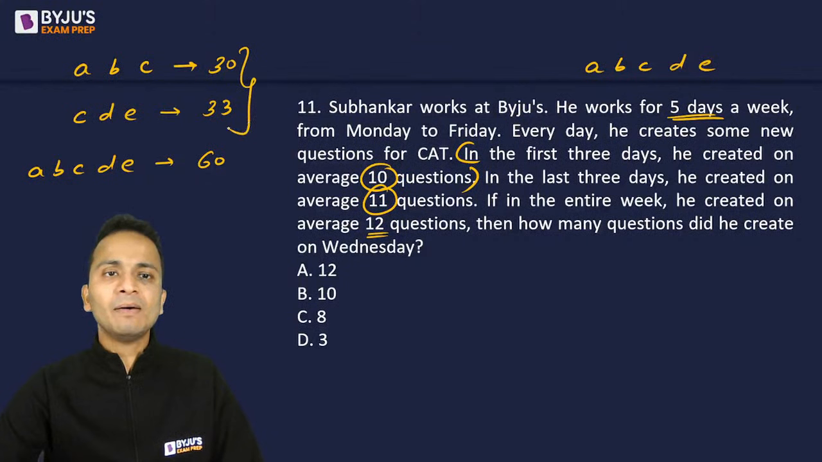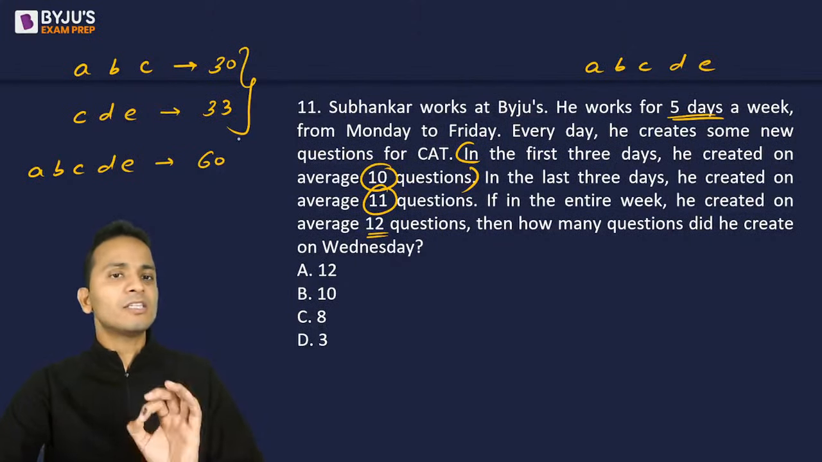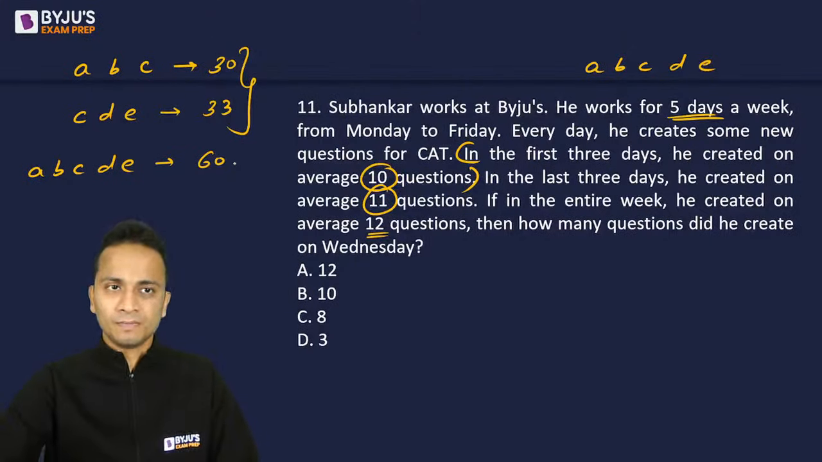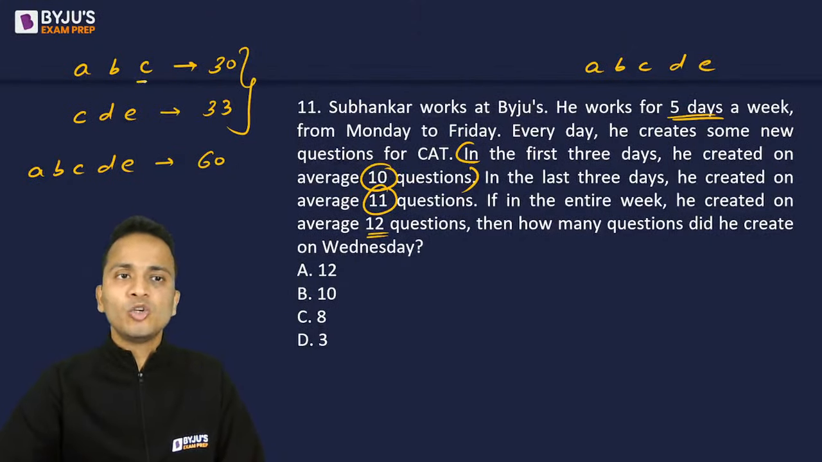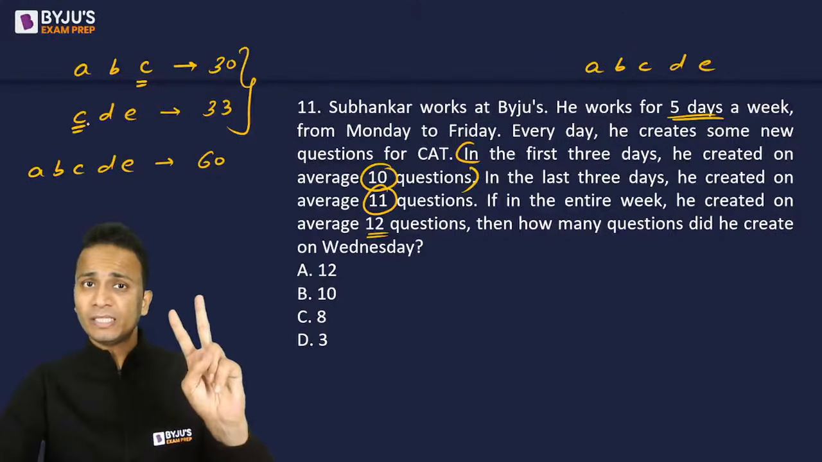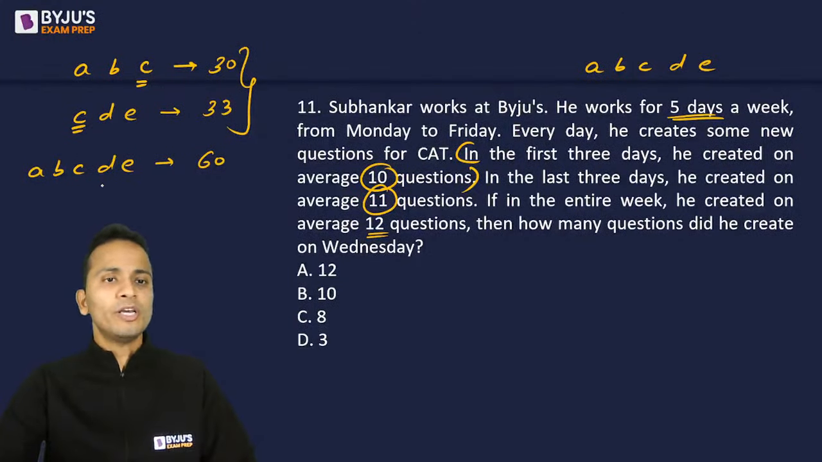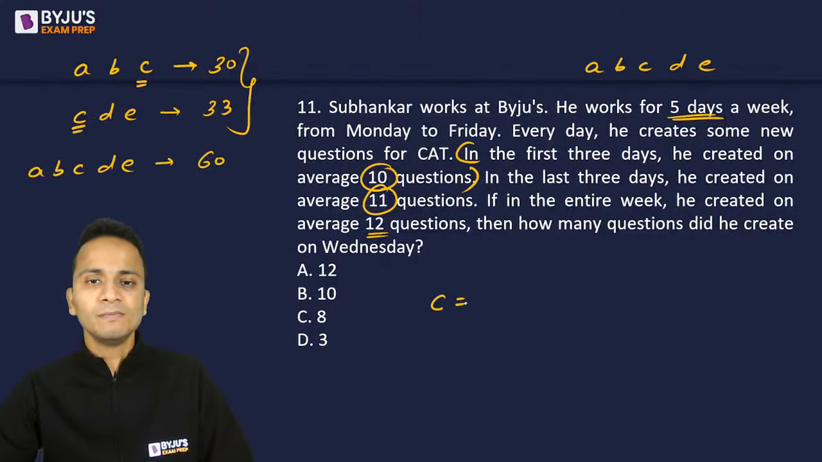Now, if you add up these two equations, the first and second equation, and subtract the third equation from that. So adding the first two equations, you will have C twice. Okay. So if you subtract the third equation from that, you'll be left with only C. So the answer will be 30 plus 33 minus 60, and it is equal to 3.